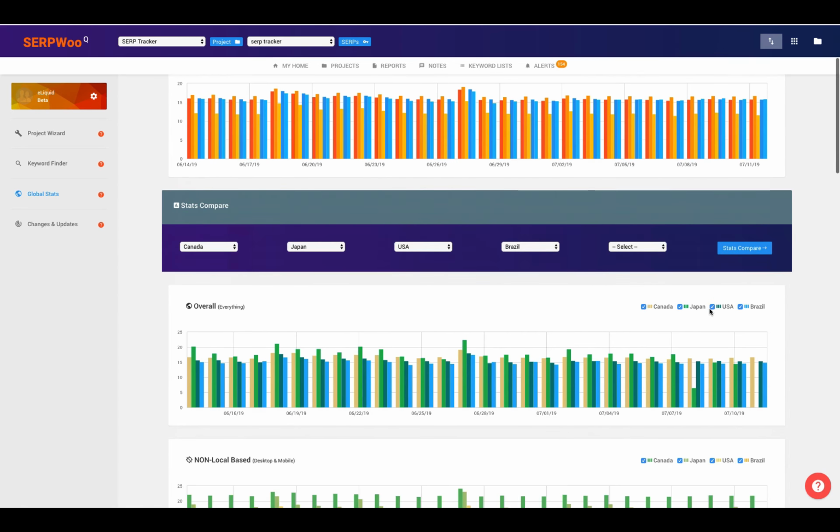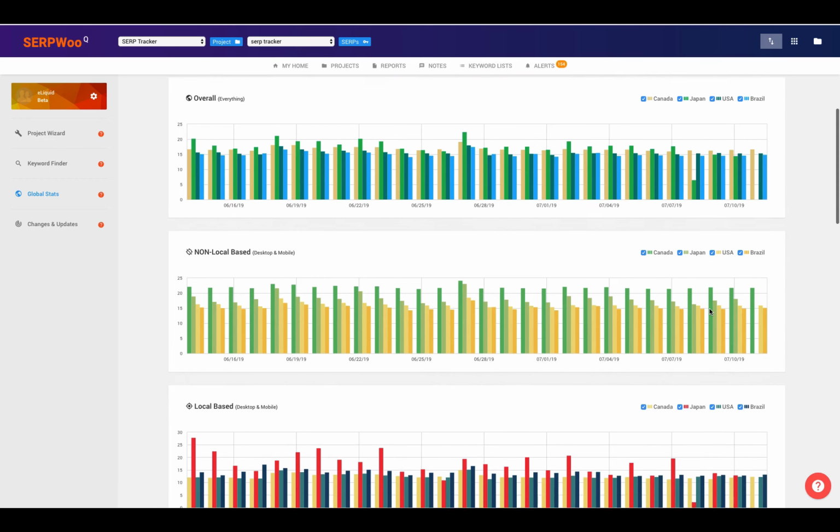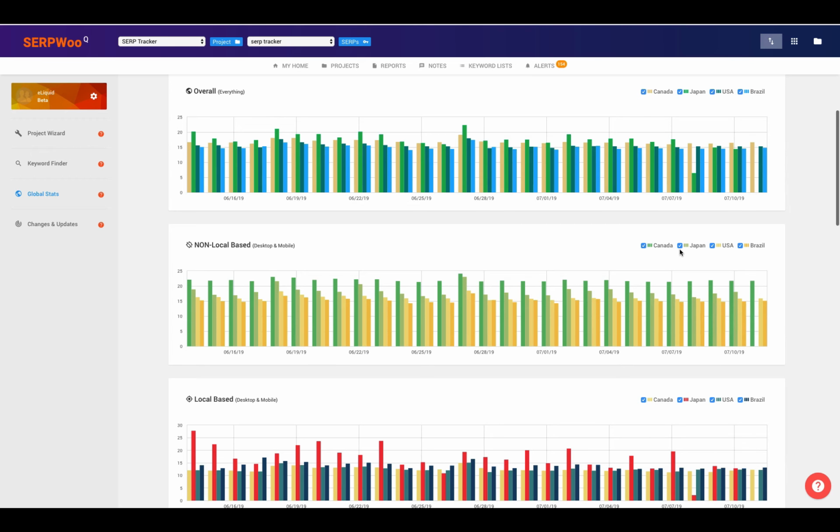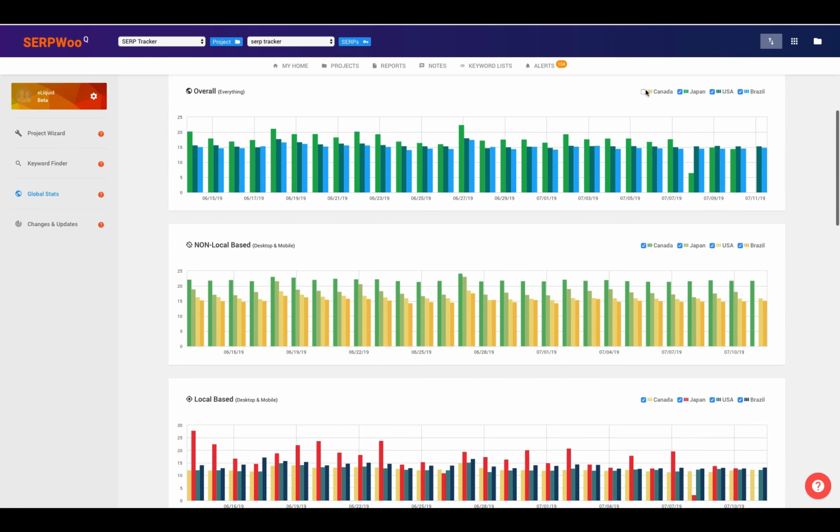But as we scroll down, now we can start seeing these countries selections based on non-local, local, mobile, desktop, and the keyword volume. So if we wanted to maybe just compare Japan and the United States, we can definitely do that.